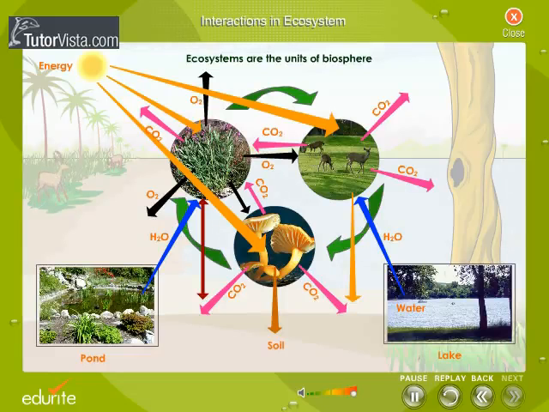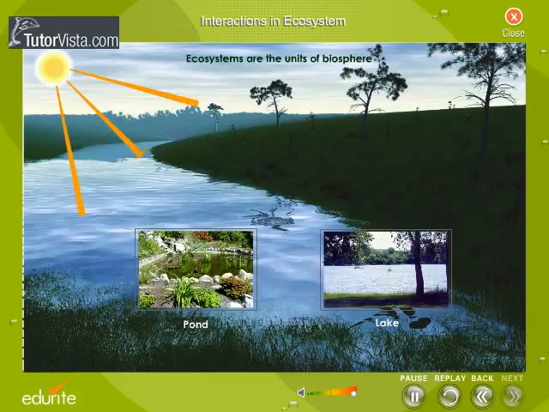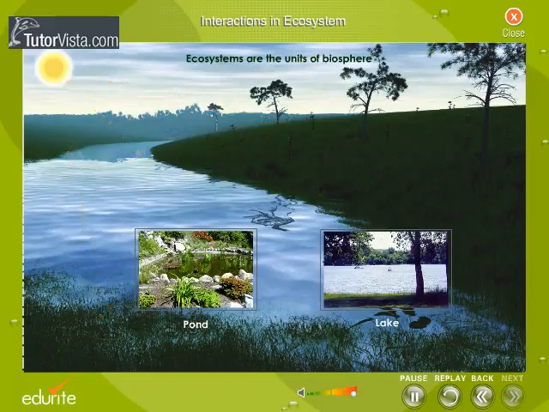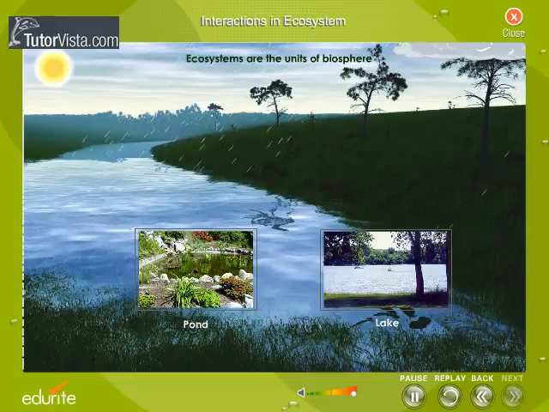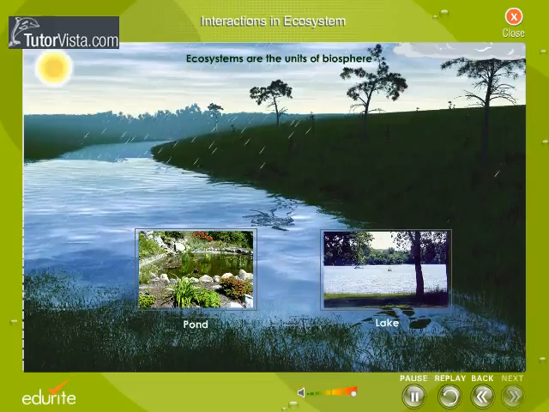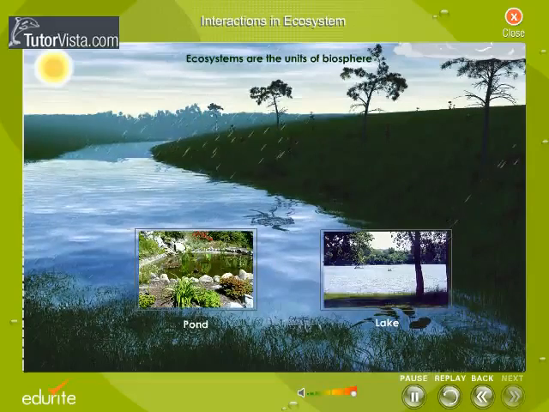There is interaction among abiotic components also. Sunlight increases temperature, and thus evaporation from water bodies increases. This in turn increases the humidity of the atmosphere. Accumulation of water vapor will lead to rainfall. There are many more such interactions. Thus, it is very obvious that these interactions make ecosystem a self-sustaining one.